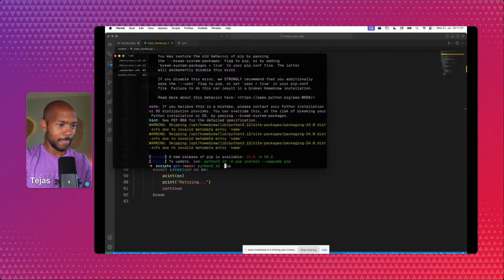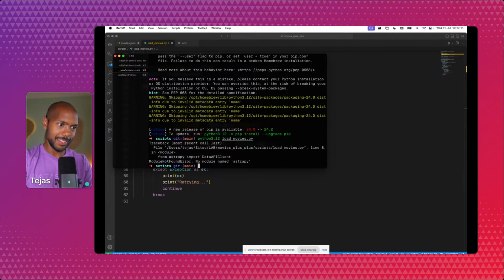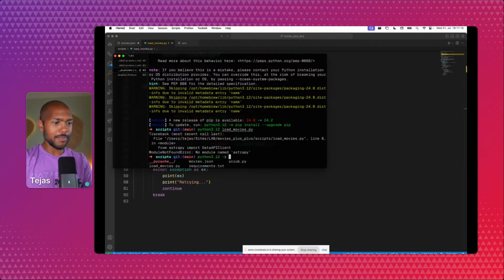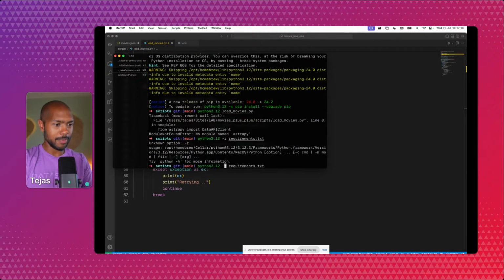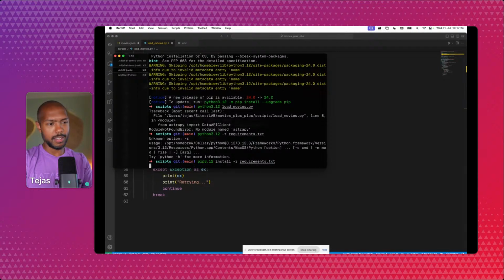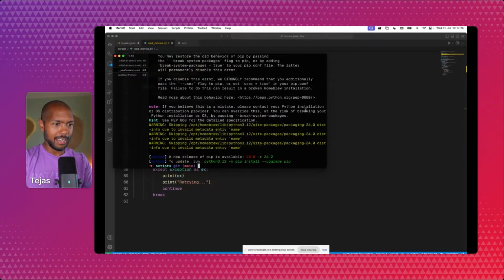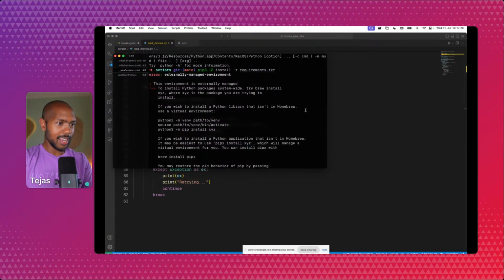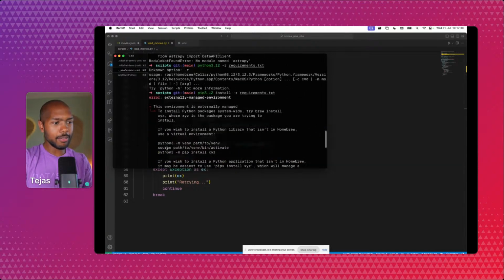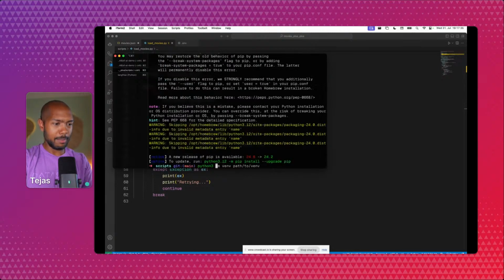So we will do load movies.py. I might have to go venv on this. Let's see, pip 3.12 install. Interesting. Yeah, okay, let's just do a venv. A venv, for those of you who aren't familiar with Python, is a virtual environment that encapsulates a lot of your application's dependencies.